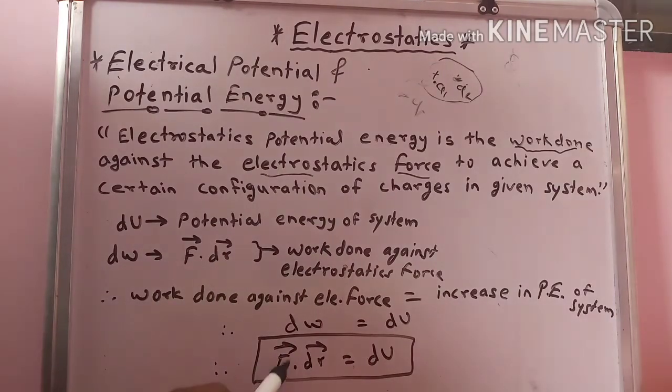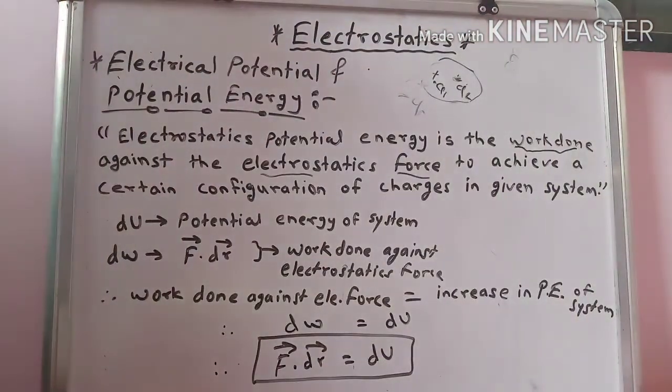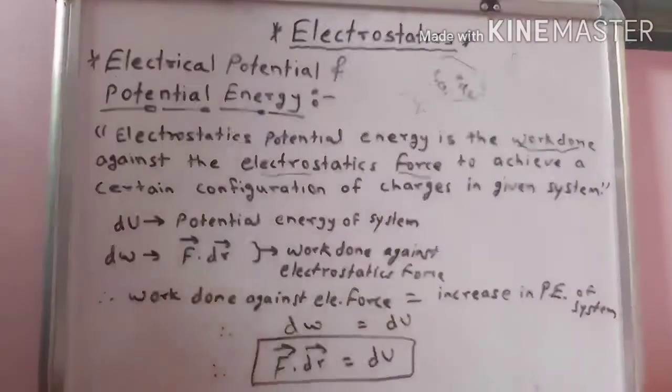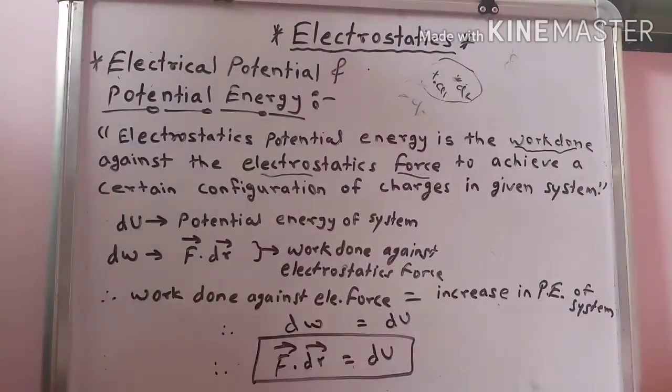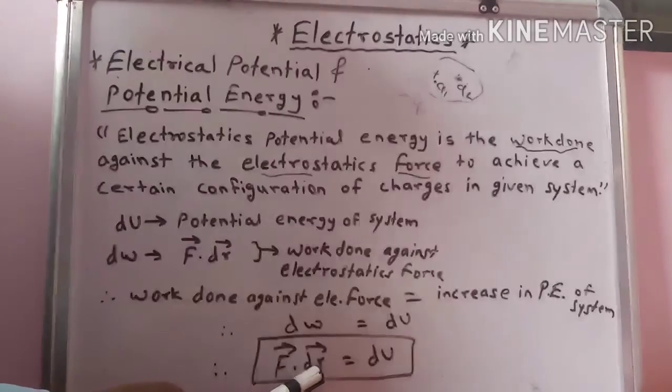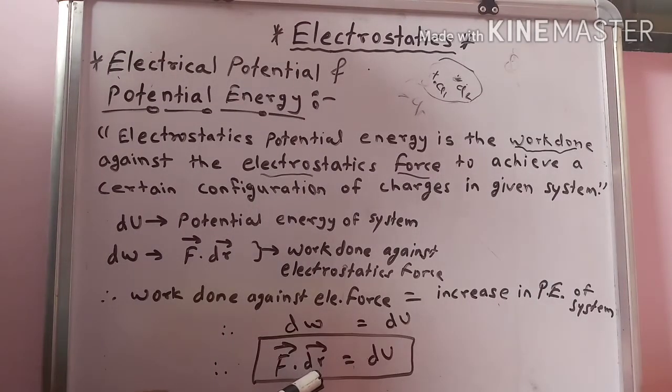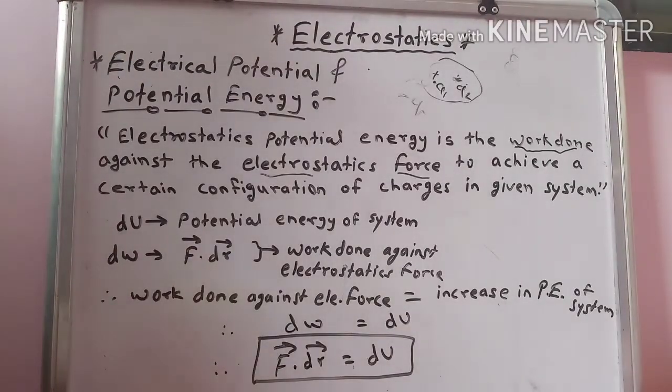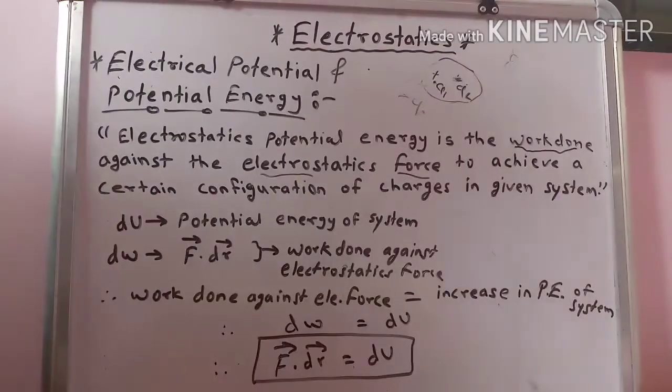Therefore we can write F vector dot dr vector is equal to dU, where dU is the increase in potential energy when the charge is displaced through dr vector, and F vector is the force exerted on the charge. This is the electrical potential and the potential energy.